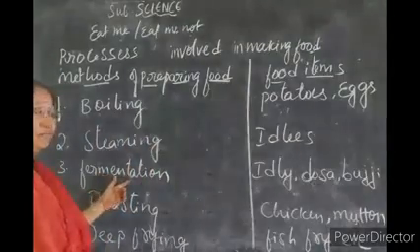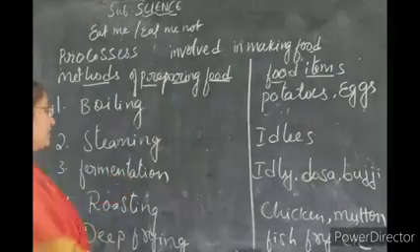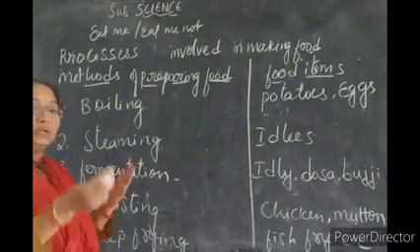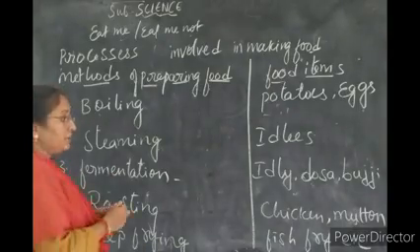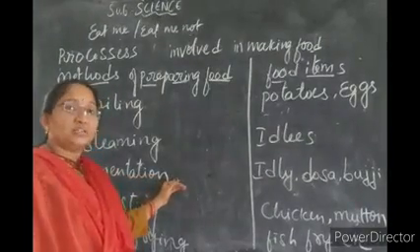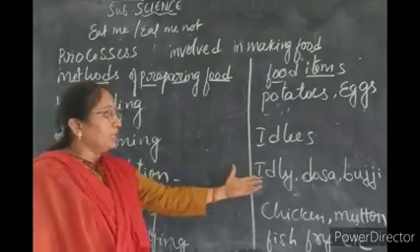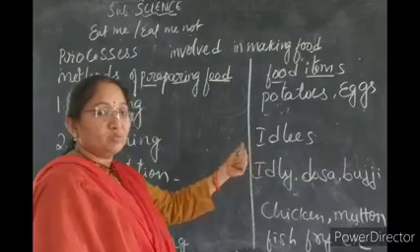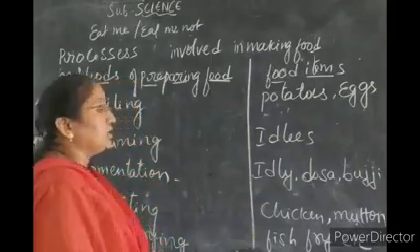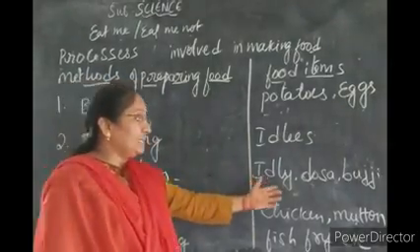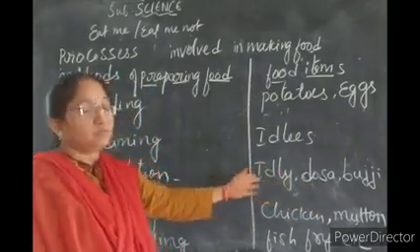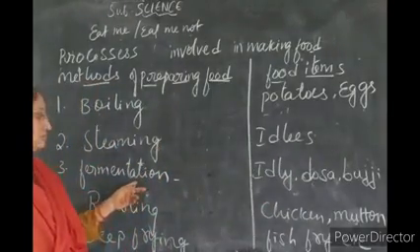Now the next method is fermentation. Fermentation means mixing the dough and keeping it overnight so that carbon dioxide increases in it and some enzymes are added, so that by morning the dough will be very smooth and increase in size. Examples: idli, dosa, bhaji can be prepared by the process of fermentation.